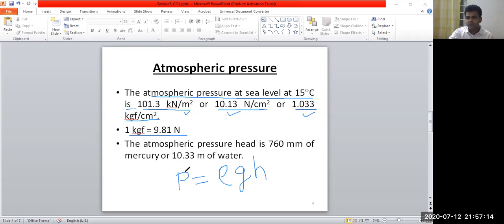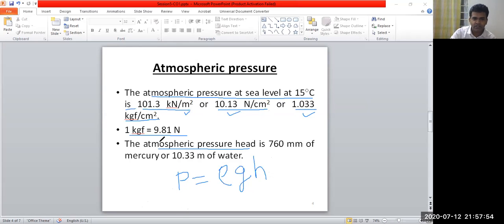So here P is the atmospheric pressure, then H is called the atmospheric pressure head. That is the head corresponding to this pressure. If this is atmospheric pressure, then it is called atmospheric pressure head. If there is other pressure, then it is called the pressure head. This is the difference in how atmospheric pressure head is defined. So in case of mercury, what is the atmospheric pressure head, and what is it in case of water? You can see here atmospheric pressure is this much, 101.3 kilonewton per meter square.